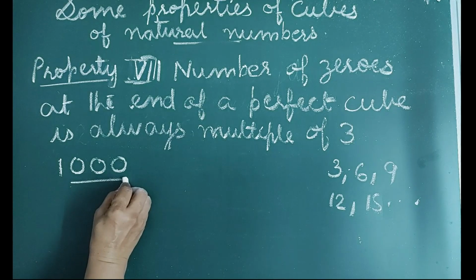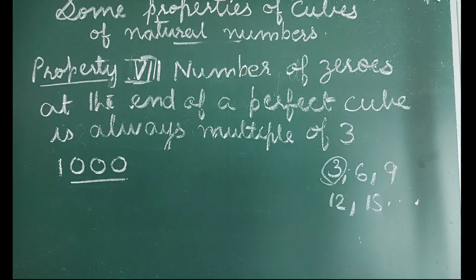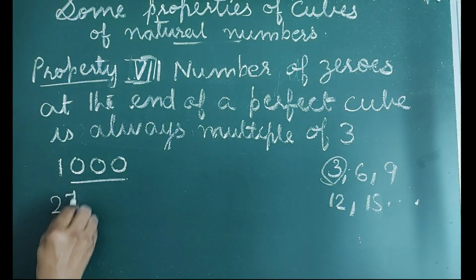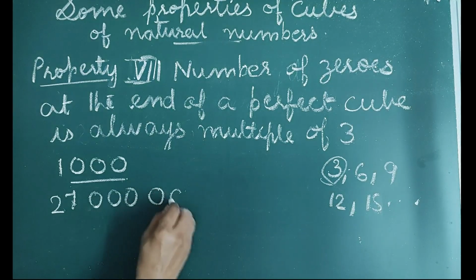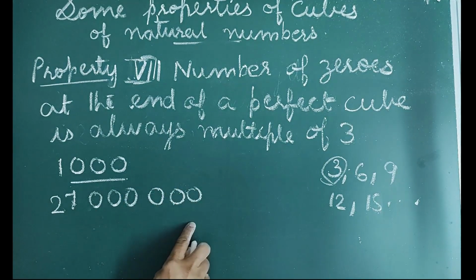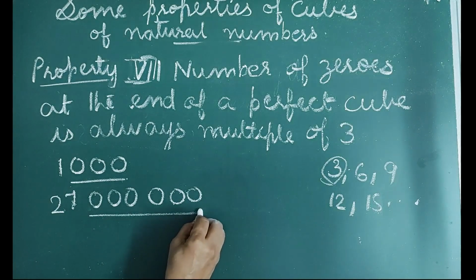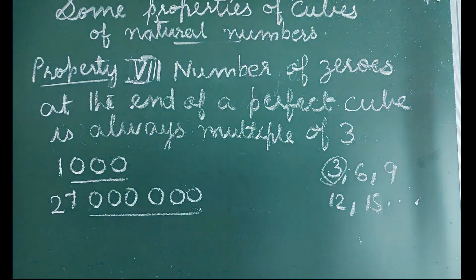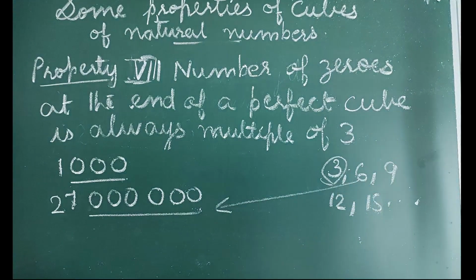So the number of zeros is 3. Another number 27 million is a perfect cube and the number of zeros at the end of this perfect cube is 6, which is also a multiple of 3.